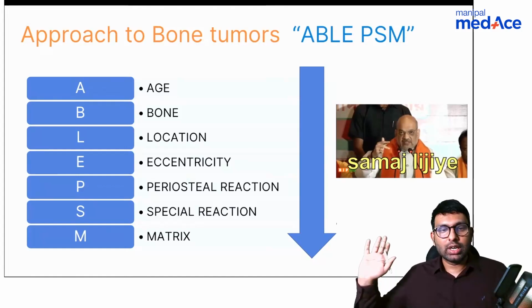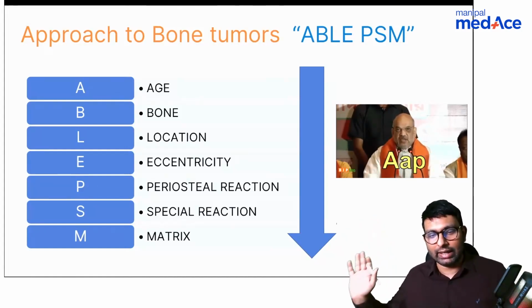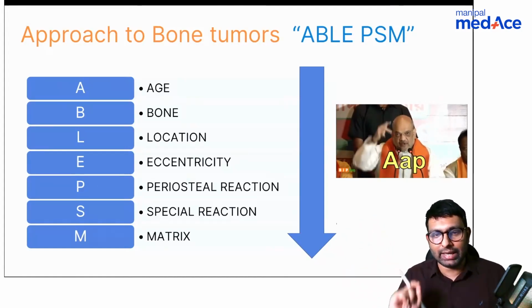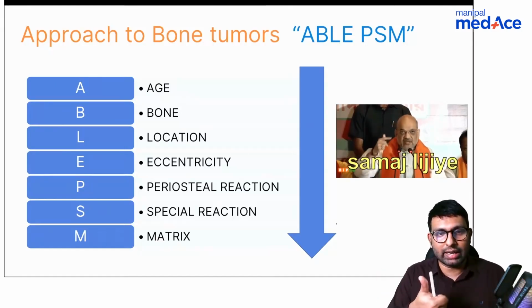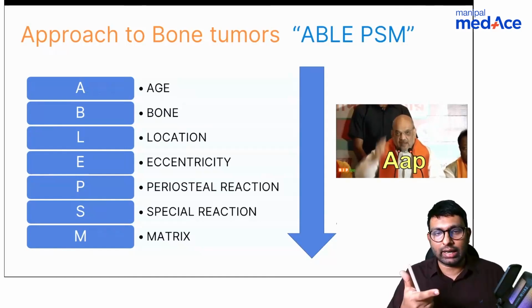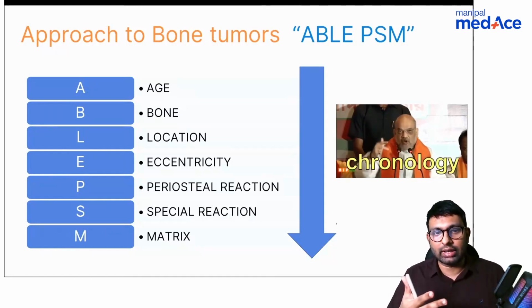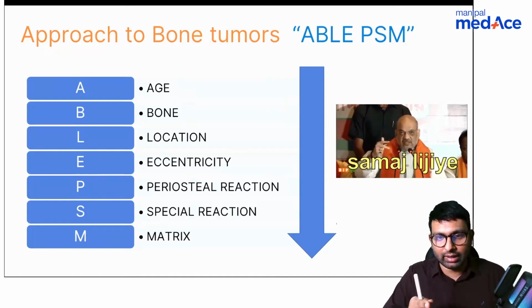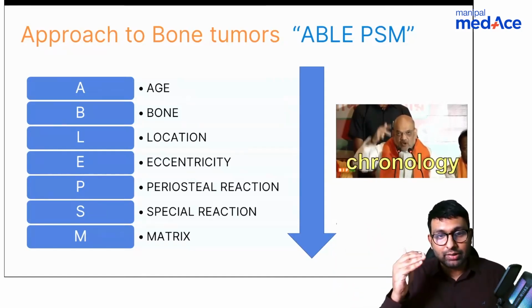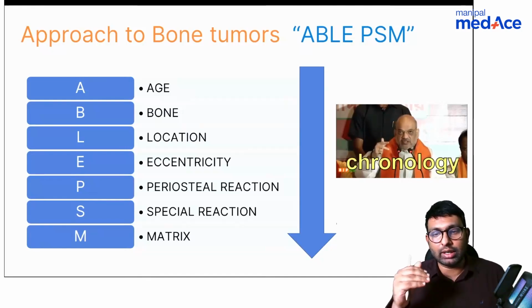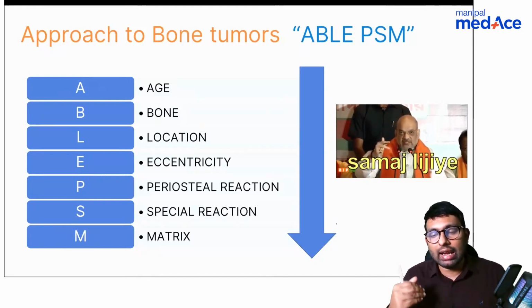The approach is to identify these many criteria, and I've given it a mnemonic, ABLE PSM. ABLE PSM, where A stands for age, like Dr. Jain said, age is one criterion, which bone is another criterion, location is the third criterion, eccentricity is another criterion. Eccentricity meaning whether it is central, whether it is cortical, or whether it is eccentric. Then whether periosteal reaction is present or not, if there is any special reaction, and lastly matrix.